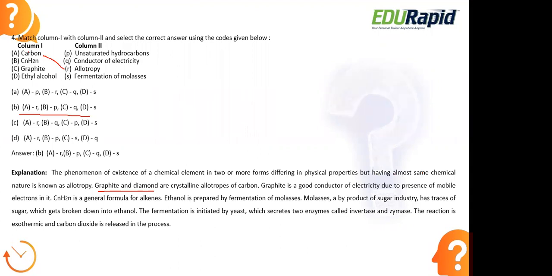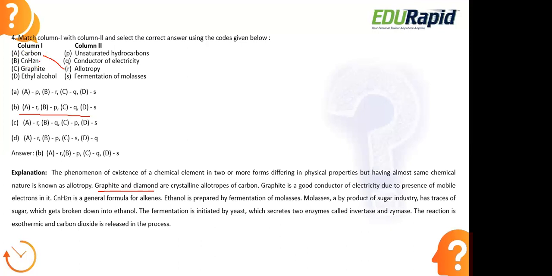Similarly, carbon is one of the most known elements, and even this element exhibits allotropic forms. That is, the chemical nature will be the same, but physically they will usually be different. They differ in their physical properties. So the allotropic forms of carbon are graphite and diamond. These two are the most known crystalline allotropes of carbon. Next, we'll look at the next option.